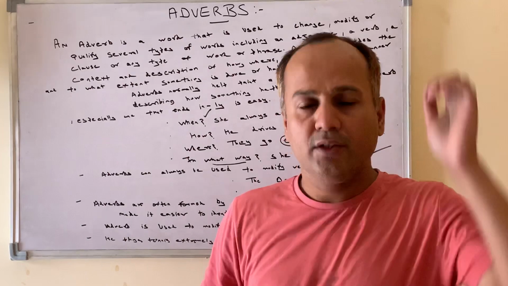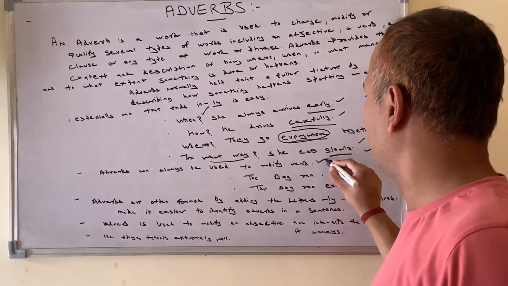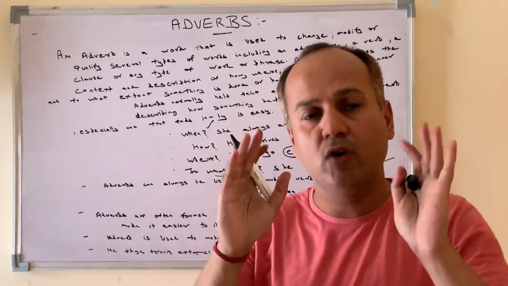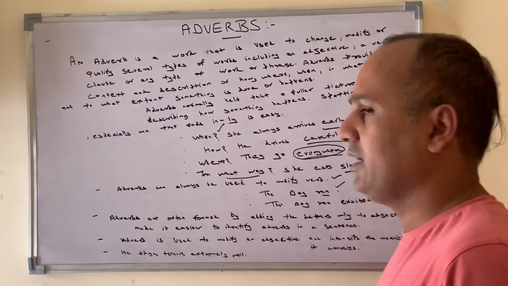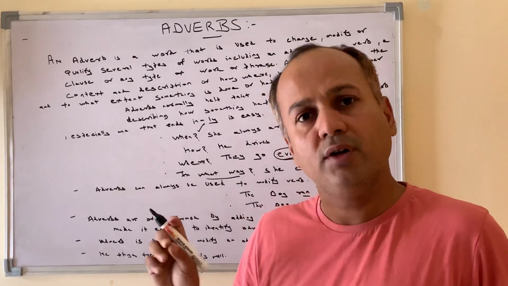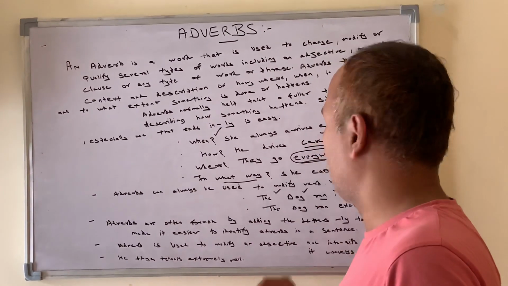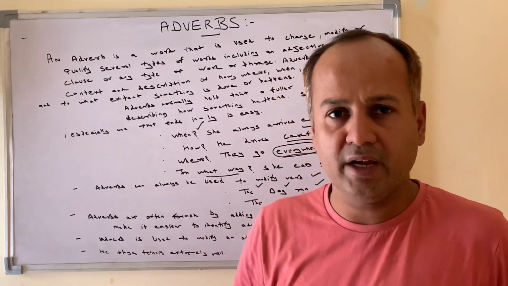Okay, now the next parts. Adverbs are always used to modify a verb. Always remember, this is the first point. The dog ran. Ran here is the verb. The is the article. Dog is a common noun. Run, ran, run. Ran is the second form of the verb.